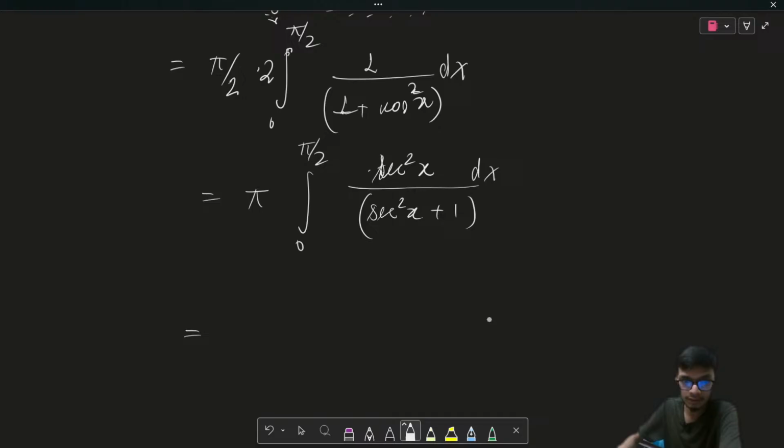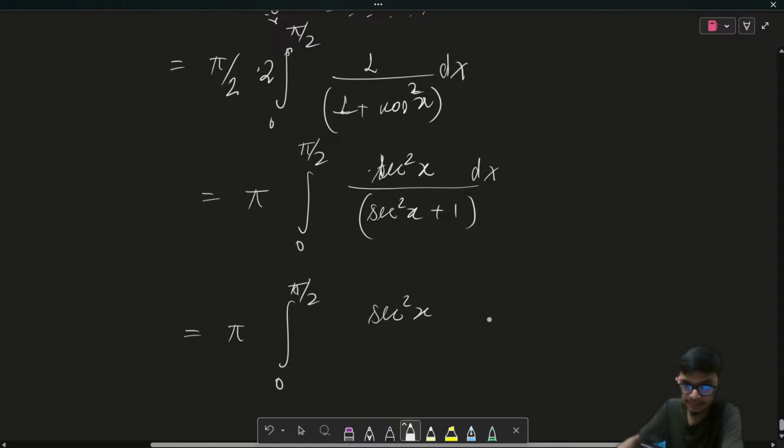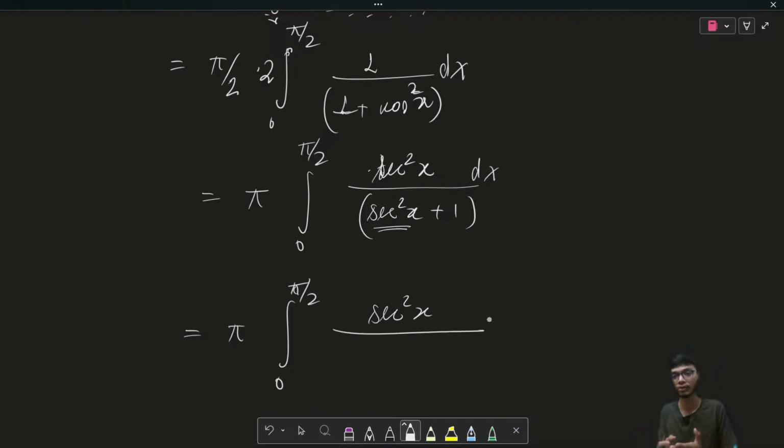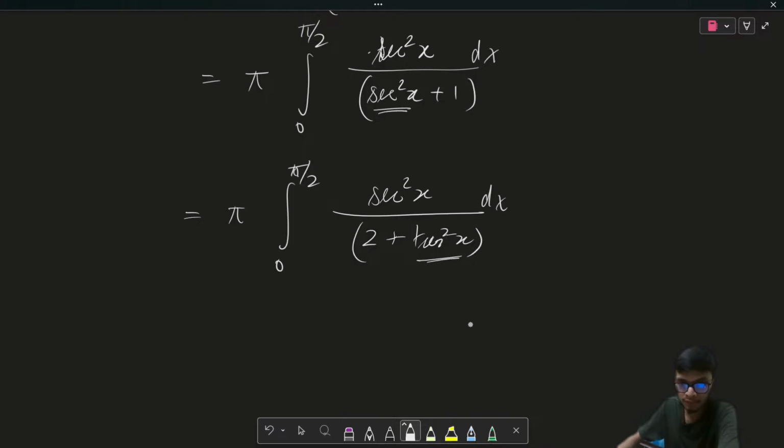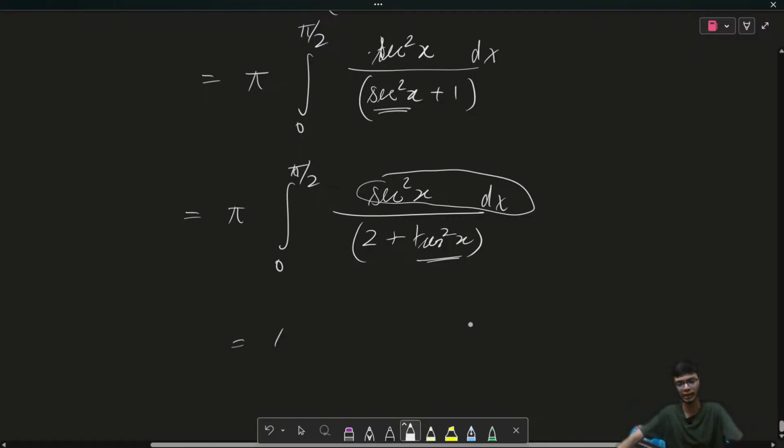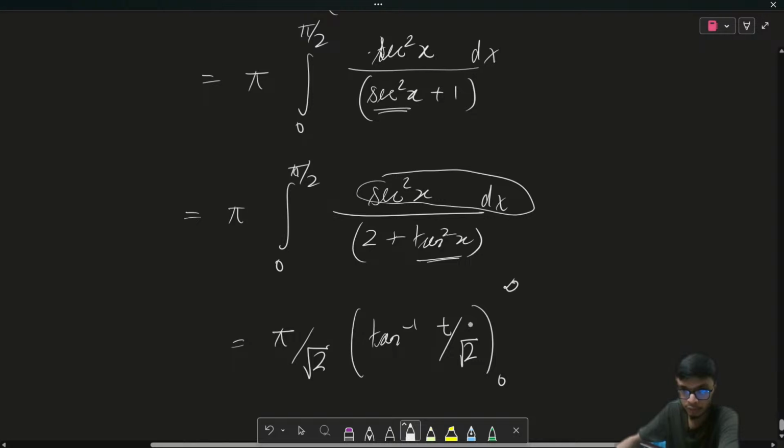So I will use the trigonometric identities, because I have already seen these kinds of questions, especially in the previous chapter. Secant square x is equal to 1 plus tan square x. So this will become 2 plus tan square x over here and then dx, right? Then I can assume tan x as t, so secant square x dx will be equal to dt. You have already solved a lot of questions of this kind. So ultimately the answer is going to be pi upon root 2 into tan inverse of t upon root 2, and the limit is going from 0 to infinity in this case, right?